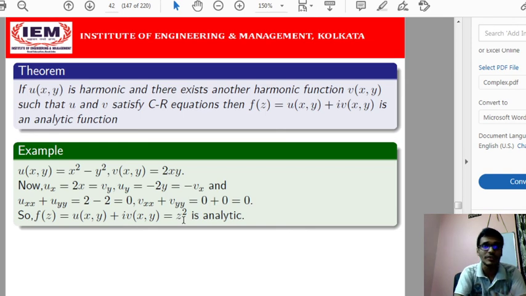So obviously it will be an analytic function at any point, any domain, or in the overall complex plane. Thus we can verify this given theorem. By this theorem, this will obviously be an analytic function, and already we have shown earlier that f(z) equals z square is an analytic function. So this theorem is verified.